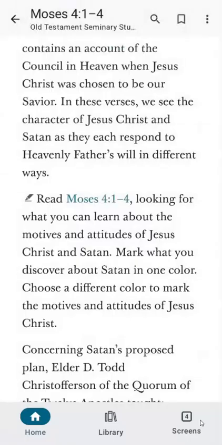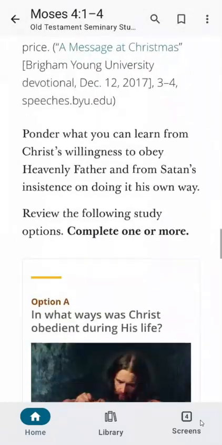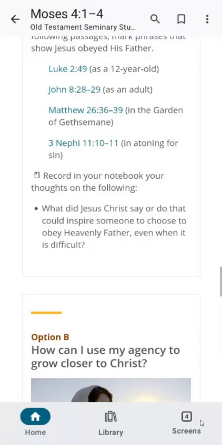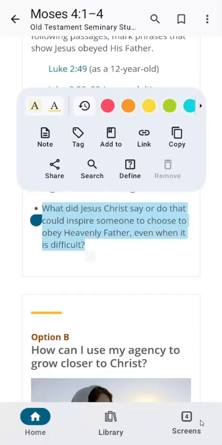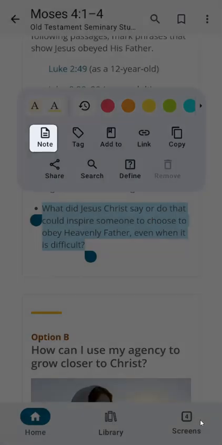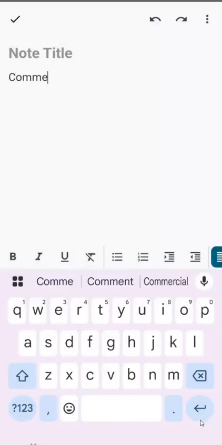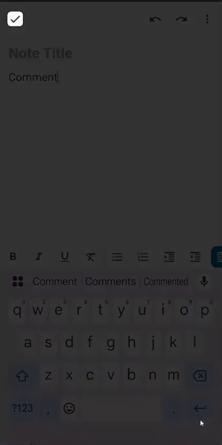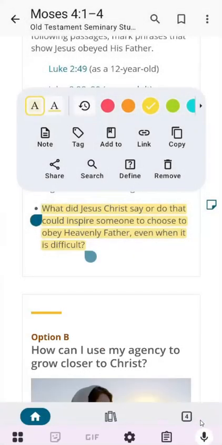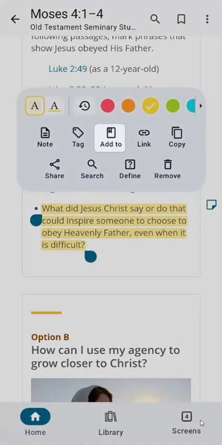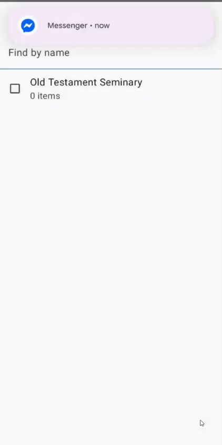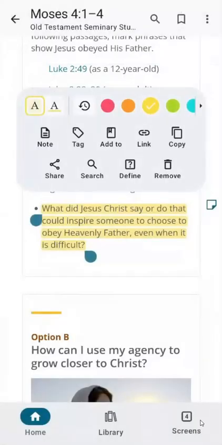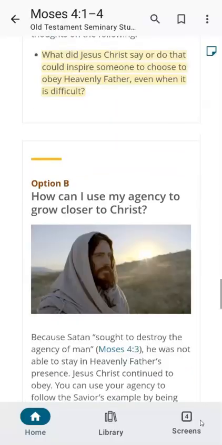If I do want to write a note, for some, like on this activity, it says record in your notes your thoughts on the following. And what I can do is highlight the question, and then click note, and then I can write a note on that question and click the tick. And then I can add it to my study journal or notebook by clicking add to. As I click add to, I click Old Testament, and I can click the tick. And now my answer to that question is in my study journal for me.